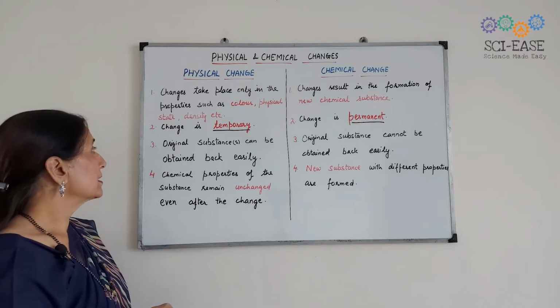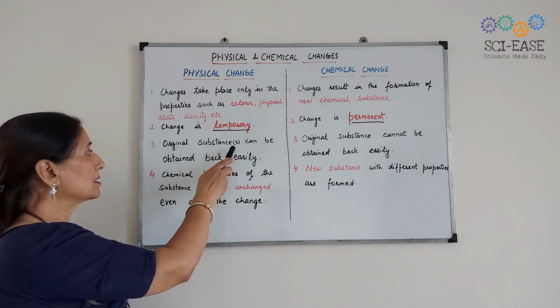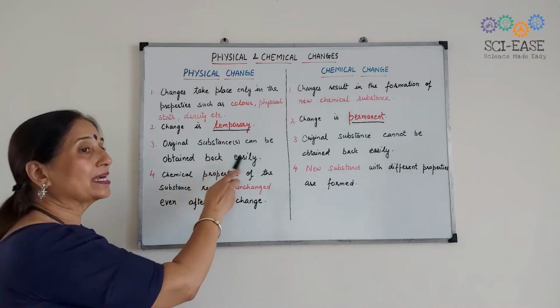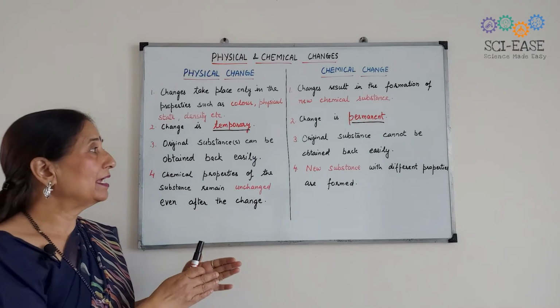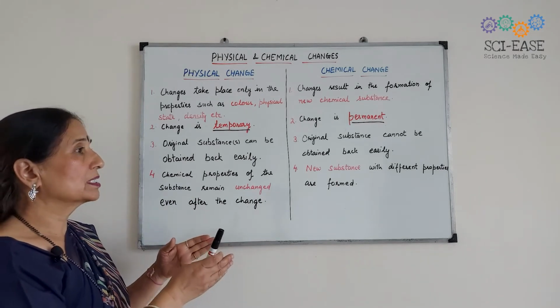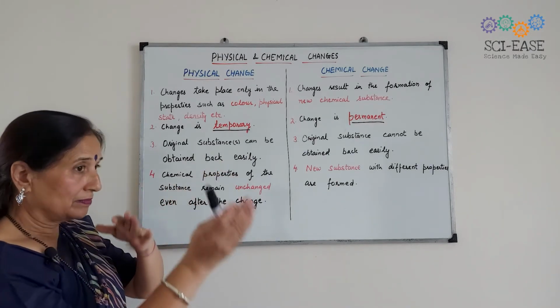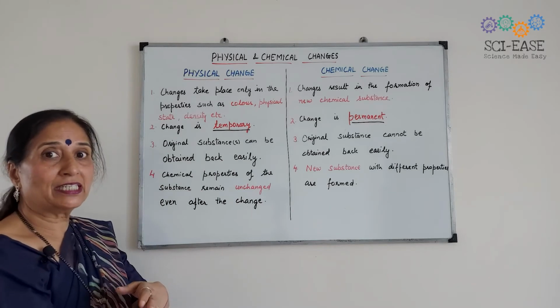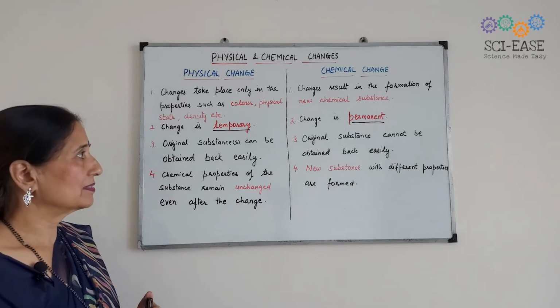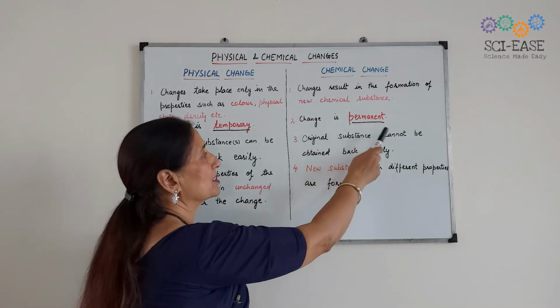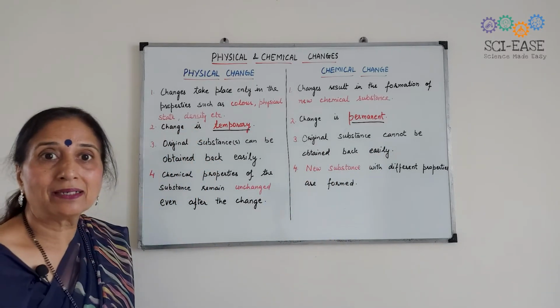The third point is, in physical change the original substance can be obtained back easily. By a physical method, we can again convert the substance which we have obtained after the change into the original substance. In chemical change, the original substance cannot be obtained back easily.